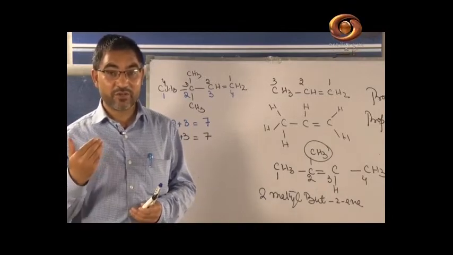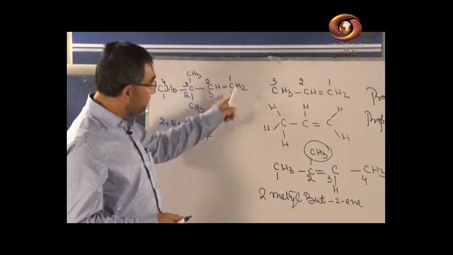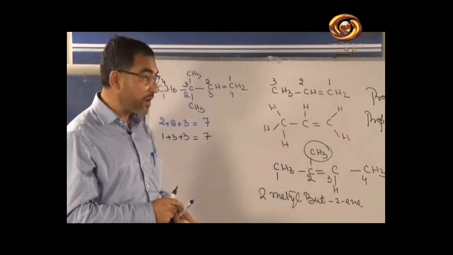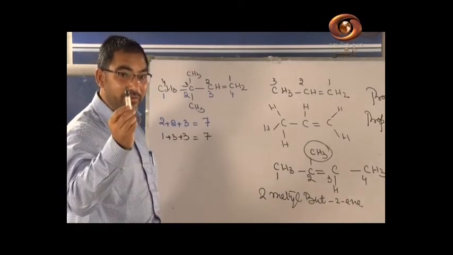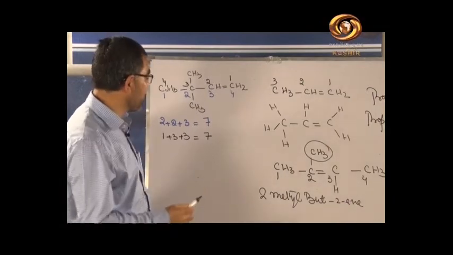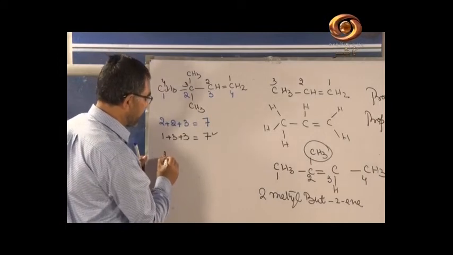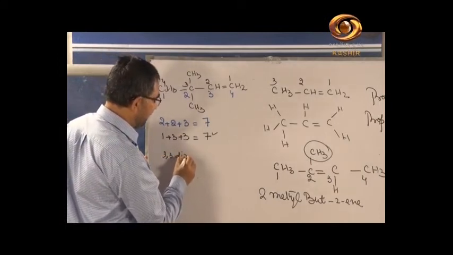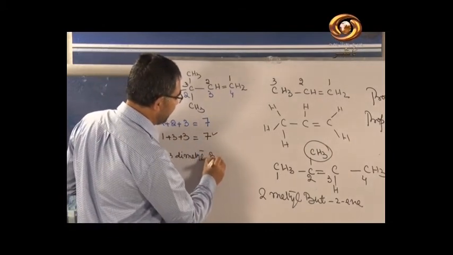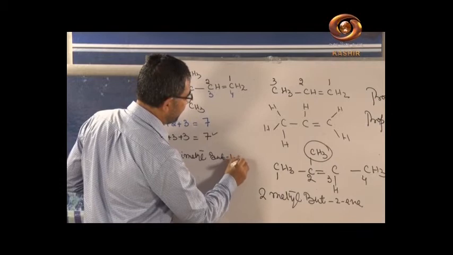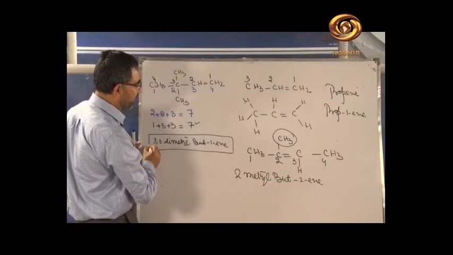In your higher class you will study that there is one sigma bond and one pi bond. This double bond will determine the properties of this compound. So you have to give the preference to the double bond. So the numbering we select will be the black one. So what is the name? The name will be 3,3 dimethyl but 1 ene, because there are 2 methyls. This is the correct name of the compound.